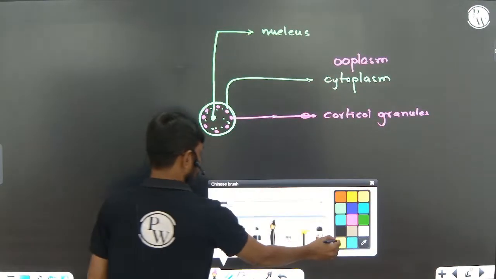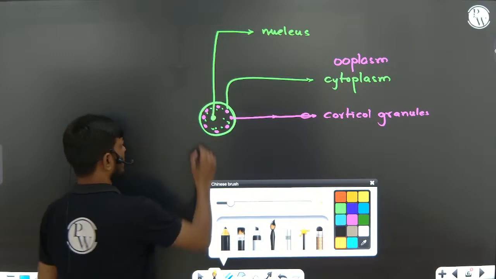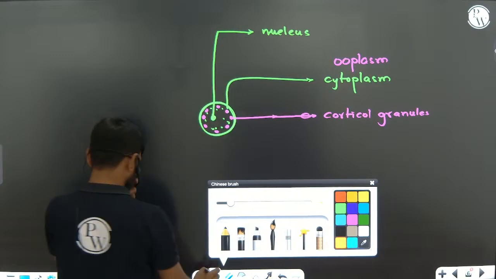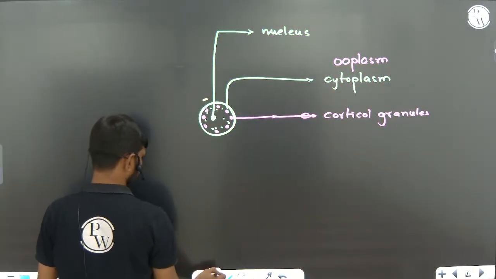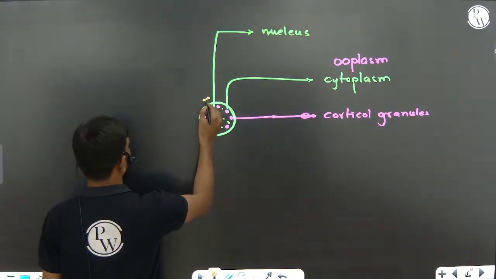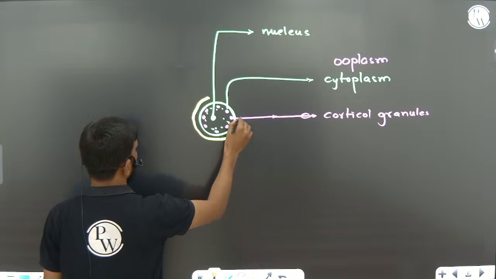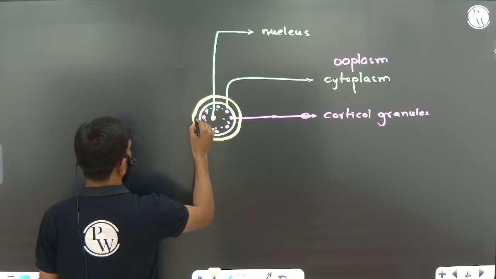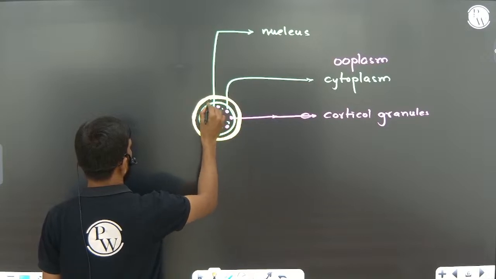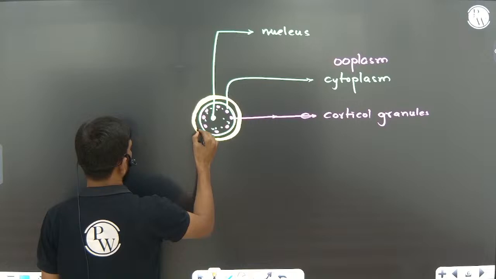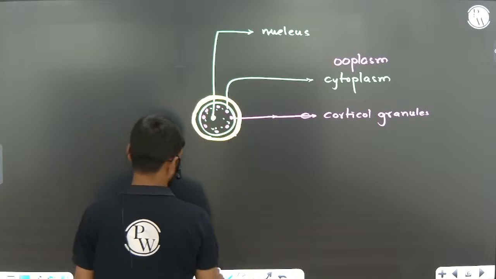Now, the secondary oocyte secretes a layer around itself. This layer, secreted by the secondary oocyte itself around it, we call the zona pellucida.